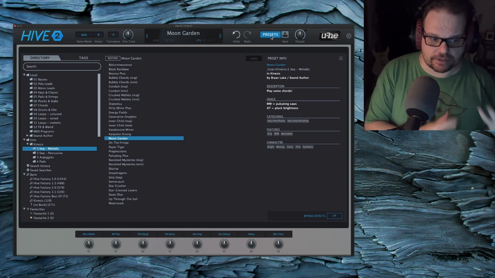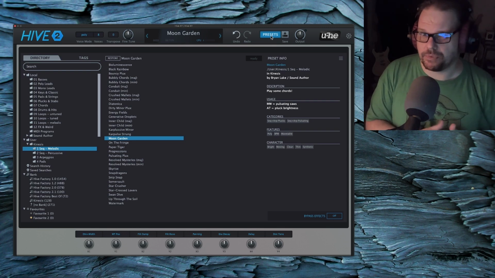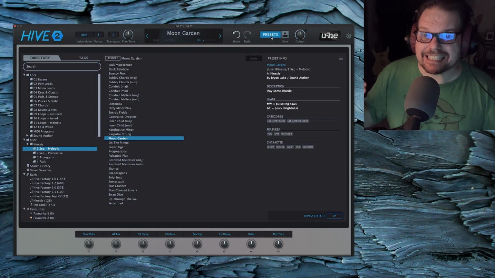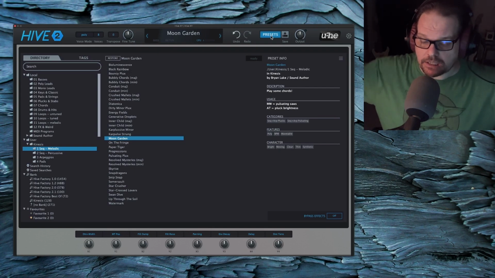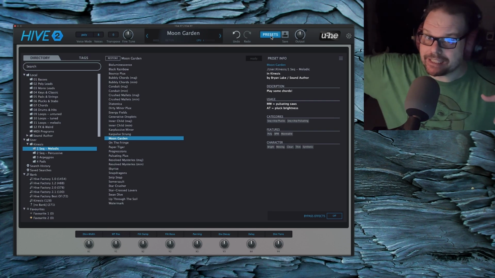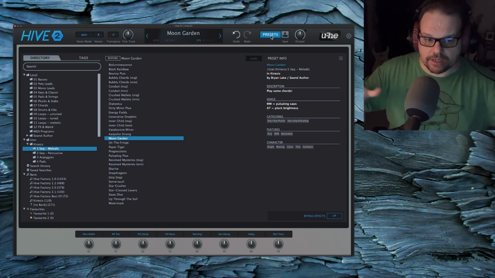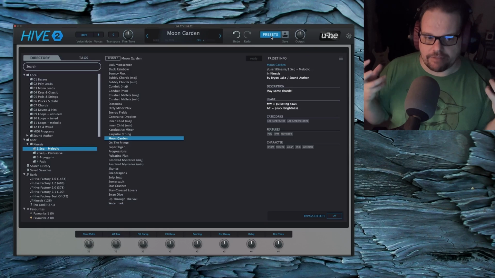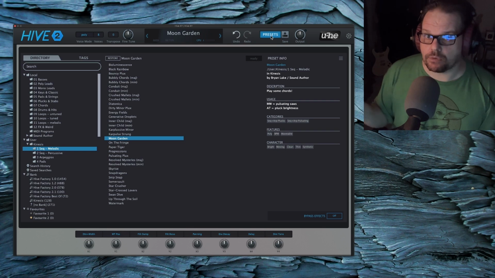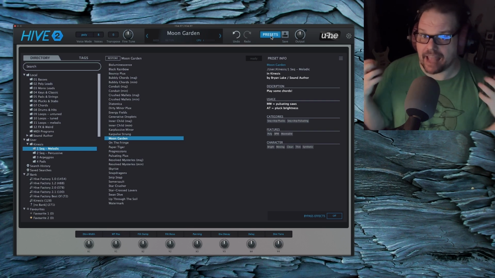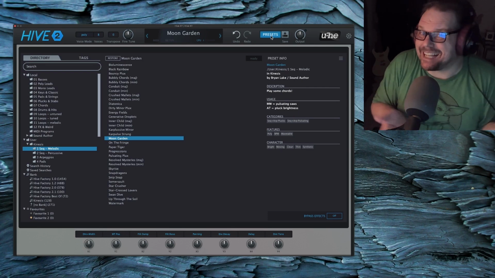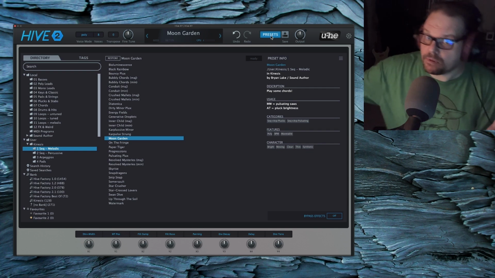And so a lot of these, both all the sequences and the ARPs, one of the most important things in generative music is silence. So there's often a couple of notes will play, and then it'll just let the delay do its thing. So I made sure that a lot of these sequences have that crucial element of rests. So the delay will just get to be a delay and echo for a little while, the main instrument just kind of takes a little break, and then plays a couple more notes.